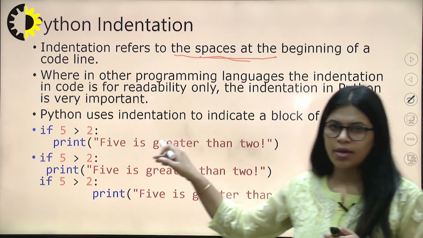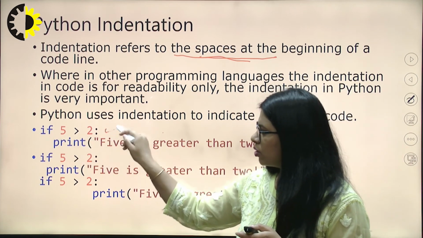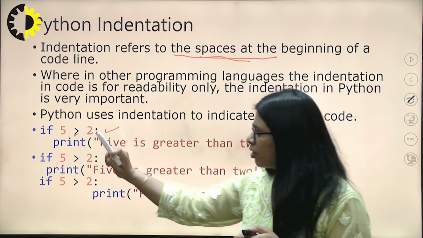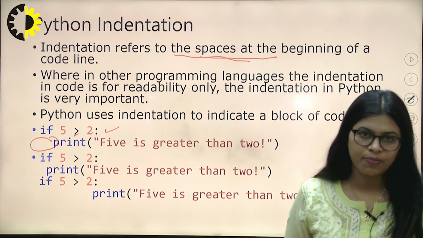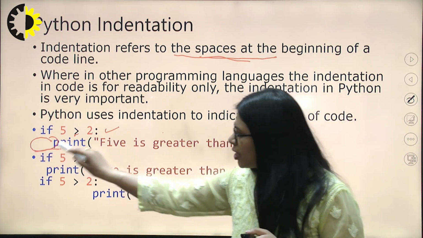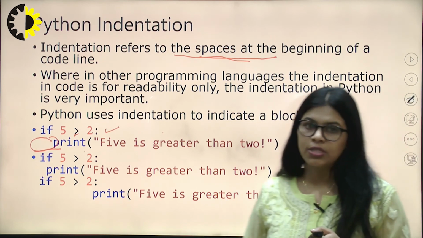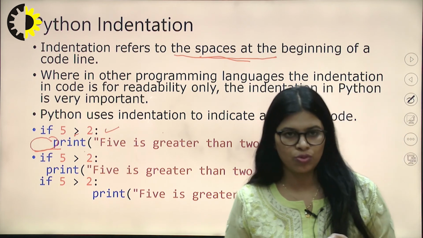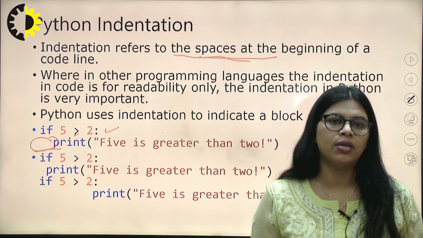So if you can see this example, I am telling you: if 5 is greater than 2, this is a condition, then we need to print the command, like we need to print 5 is greater than 2. So we need to apply at least one space after the condition and before printing. So this means Python indentation is mandatory and necessary in every source code, and you need to apply at least one space before the print function.